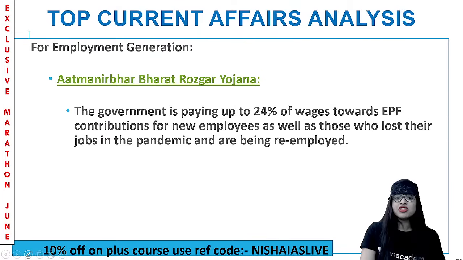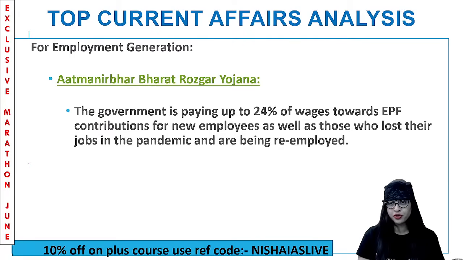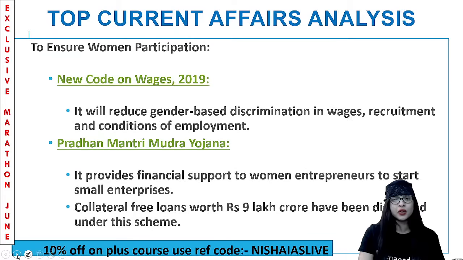And for employment generation, Atmanirbhar Bharat Rozgar Yojana is there, where the government will pay up to 25% of wages towards EPF contributions for all the new employees as well as those who have lost their jobs in the pandemic and who have been re-employed, just to help them. These are all the stuff which they do.